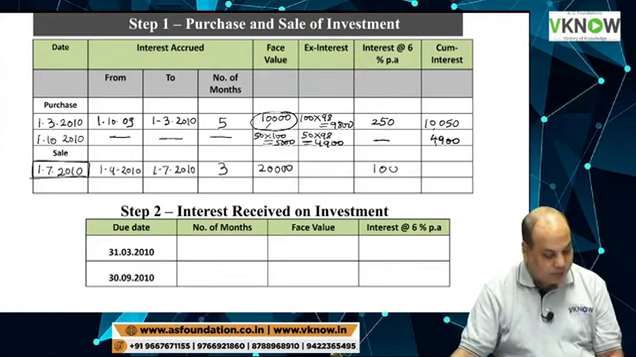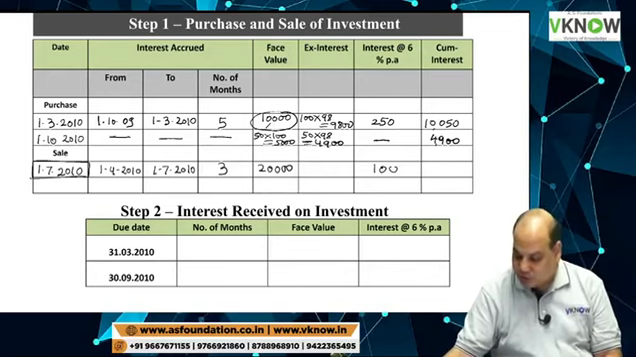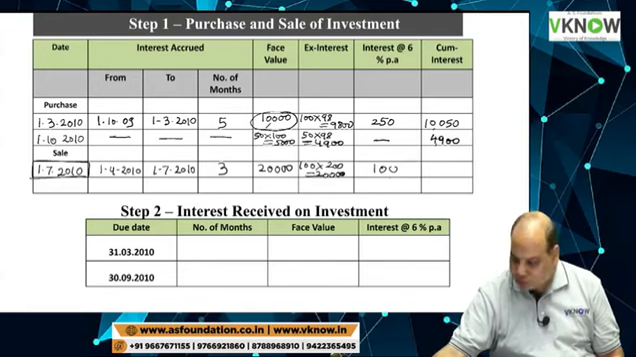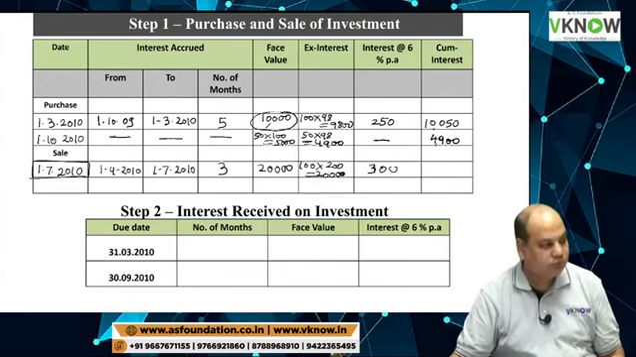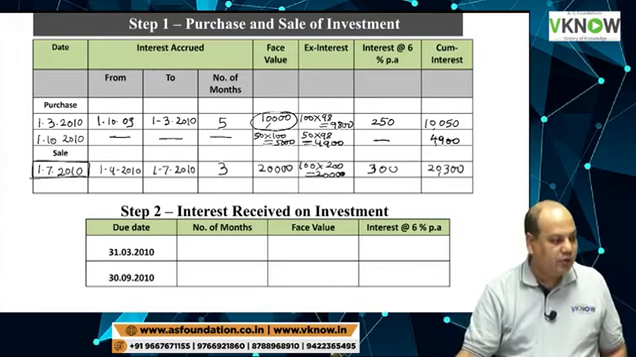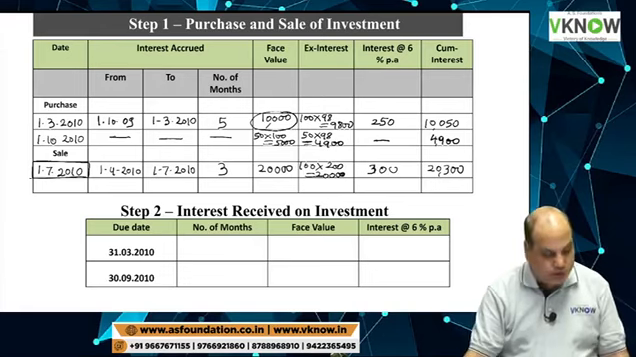And what is the price at which it was sold? 200 ex interest out of original holding at 100 rupees. 100 into 200. So it was 20,000 rupees realized, ex interest amount, plus 100. Sorry, plus how much? 300. Interest is 300. You are right. And this is 20,300.